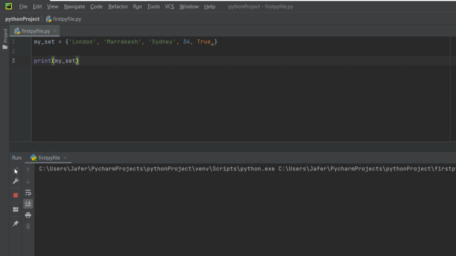If I rerun the file again, we can see again true is at the beginning. If I rerun the file again, we can see it's changed to Sydney as the second one. So true, Sydney, Marrakesh. Let's run the file again. We can see it's changed true, 34, London. So the order does not stay the same. Finally, true has moved. So it's moved into the middle now.